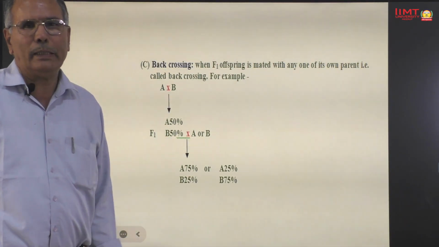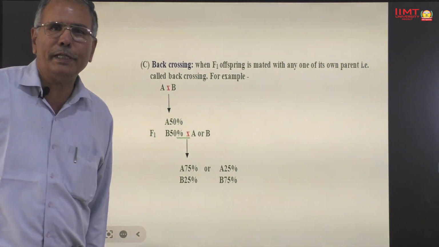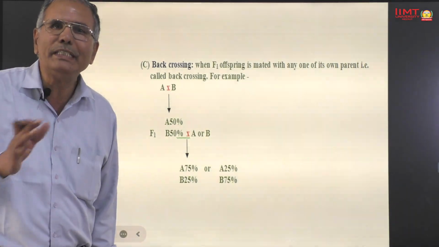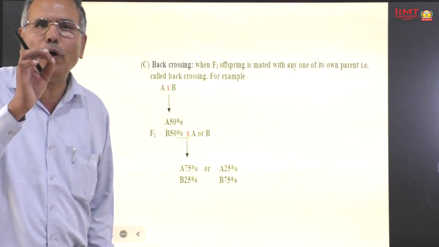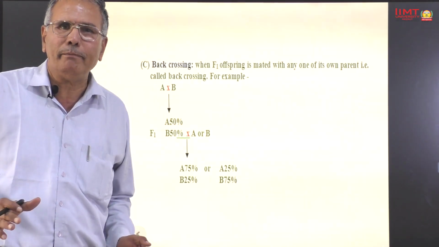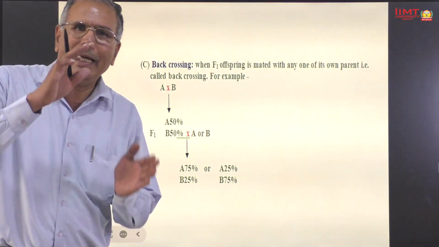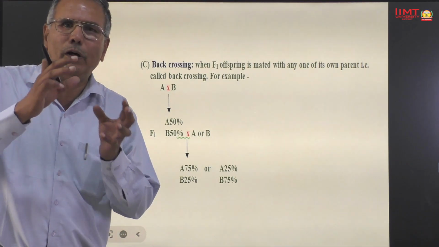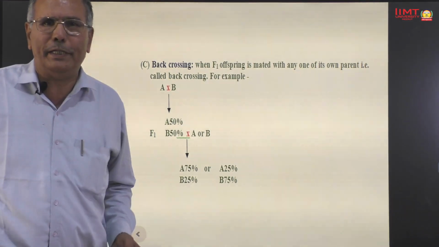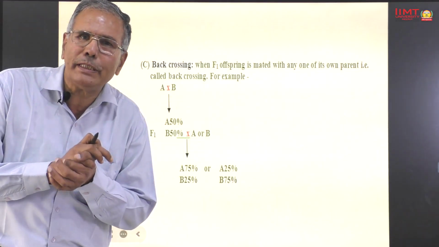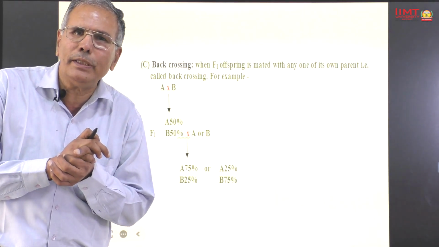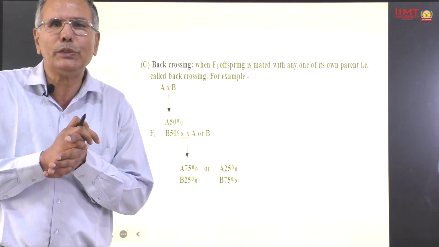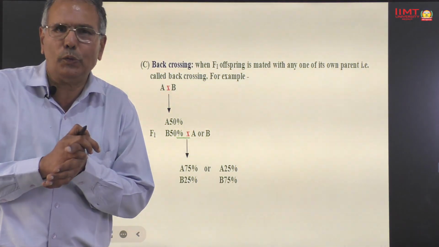Number 3rd method of crossbreeding is backcrossing. What is backcrossing? Mating of F1 generation by any one of its own parents. Crossing of F1 generation with any one of its parents is known as backcrossing.